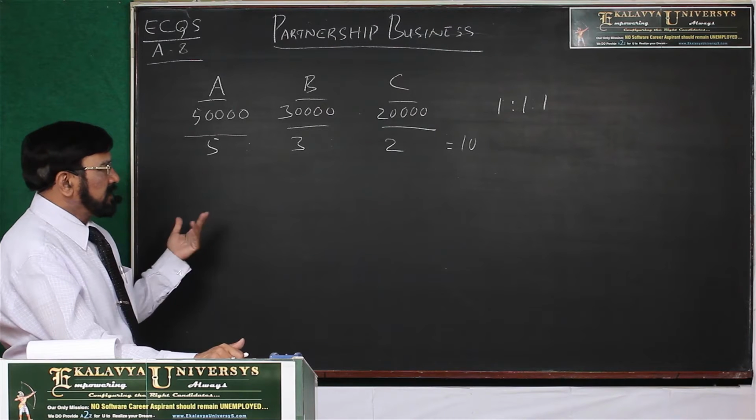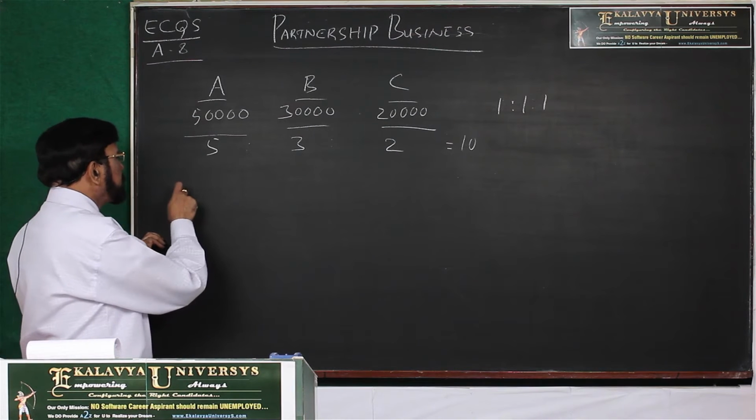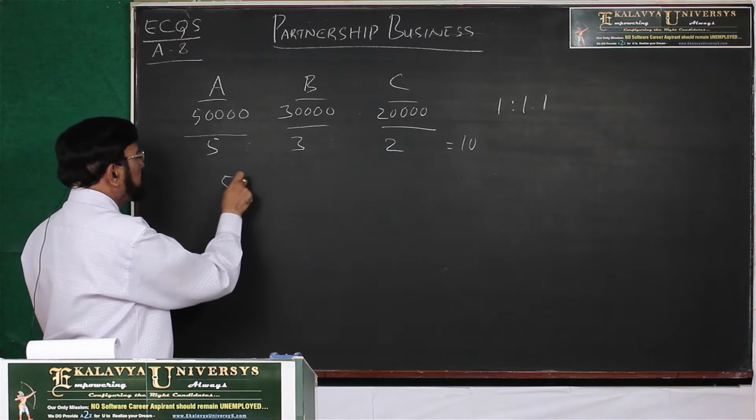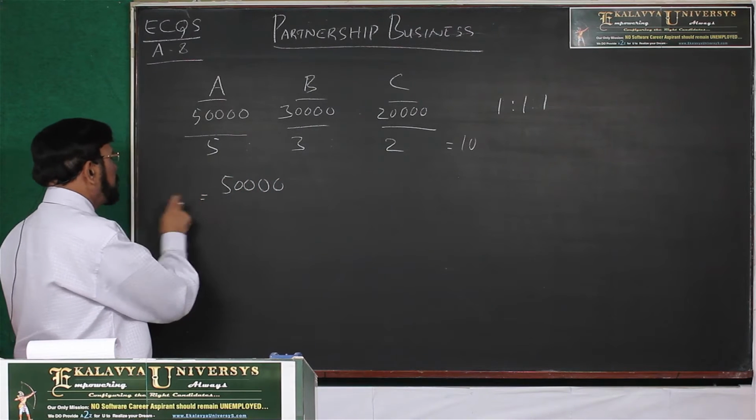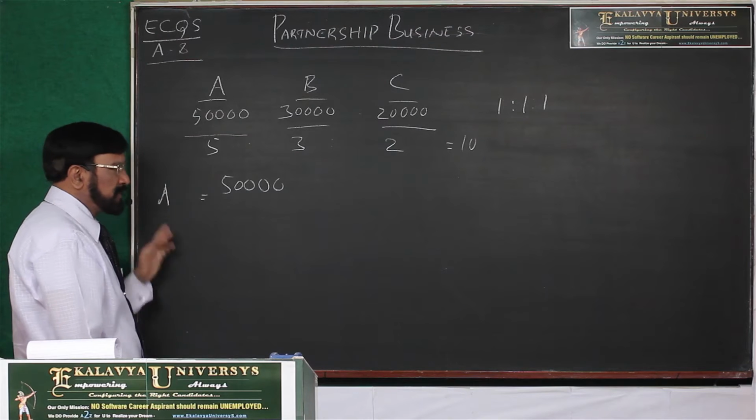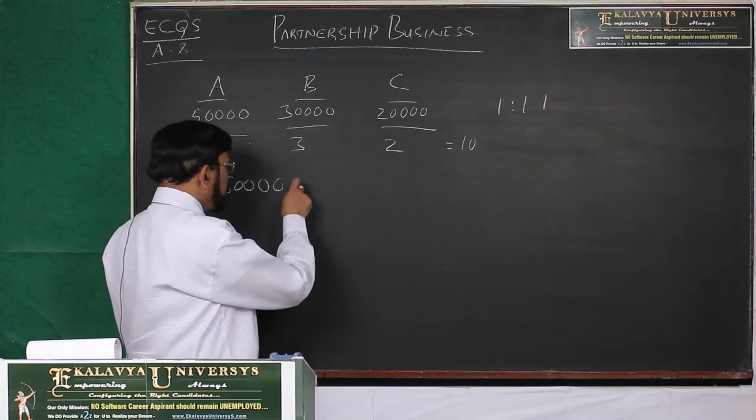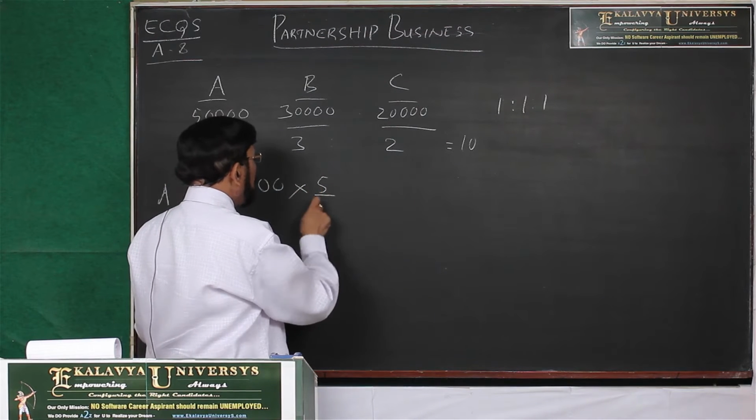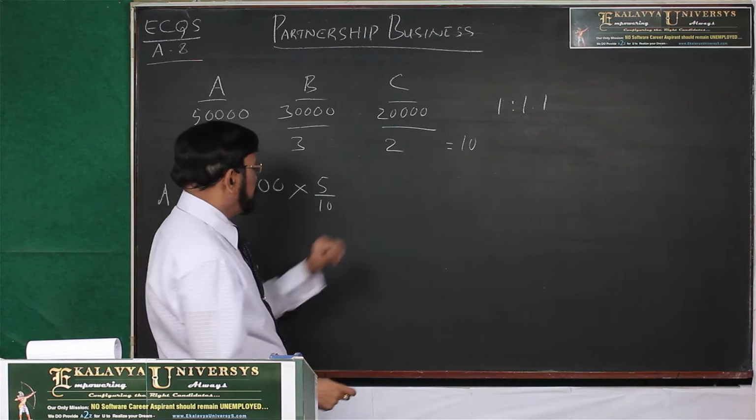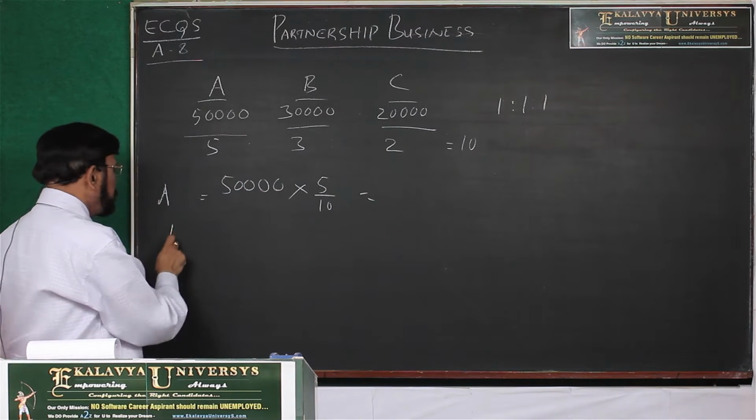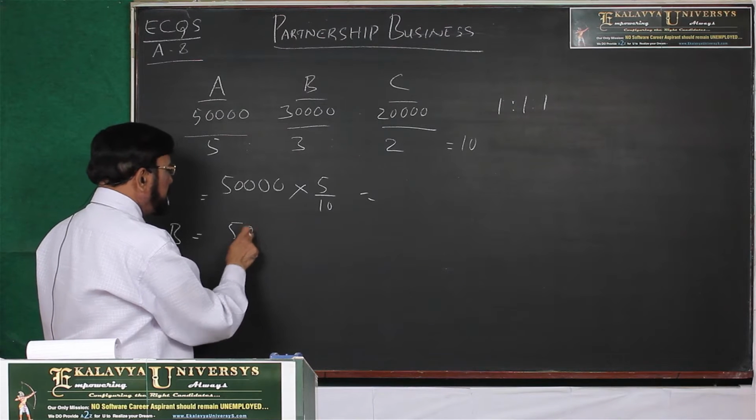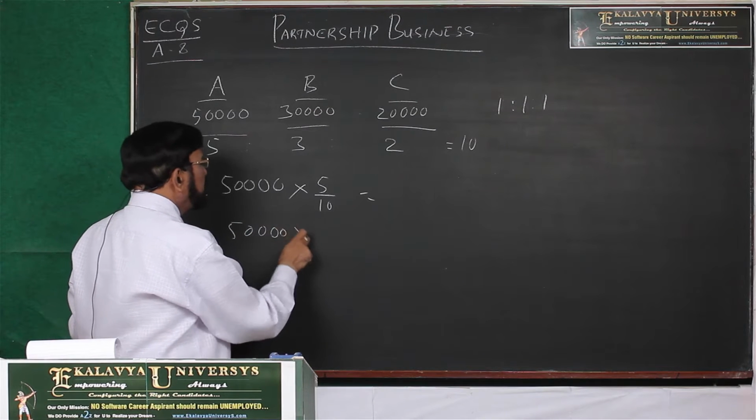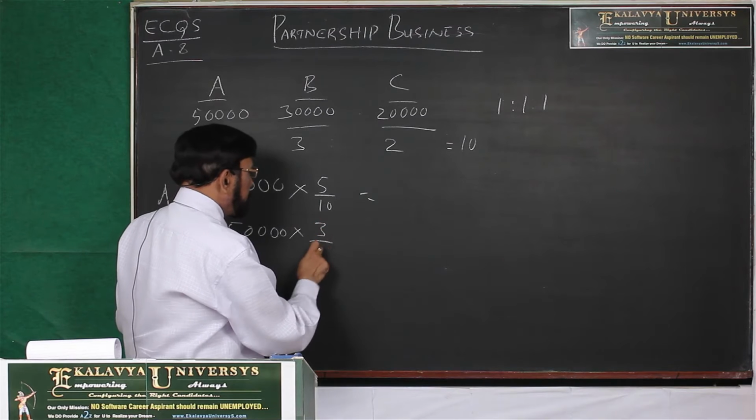Then at the end of the year, they got 50,000 rupees profit. Now let us divide it among the partners. A's share of profit is 50,000 into 5 by 10. Next, B's share of profit is 50,000 into 3 by 10.